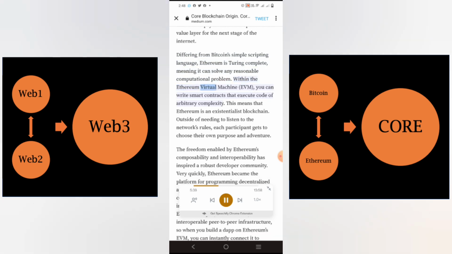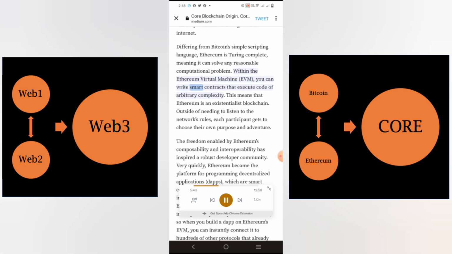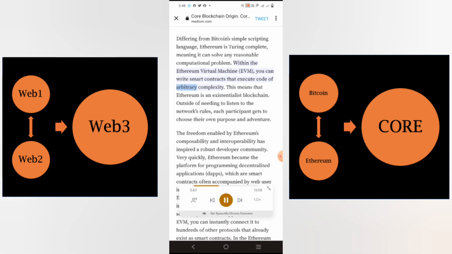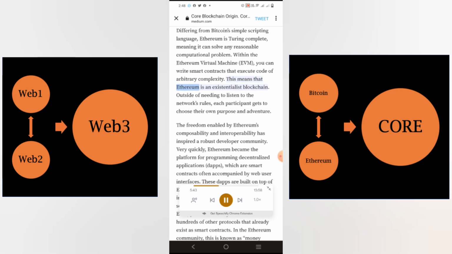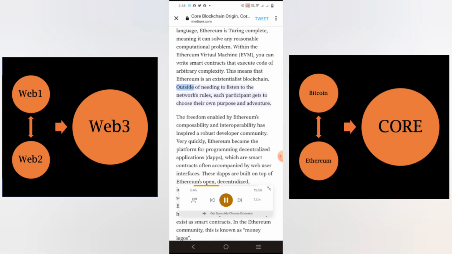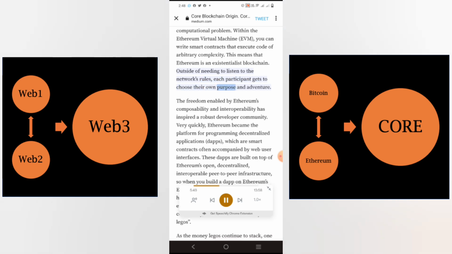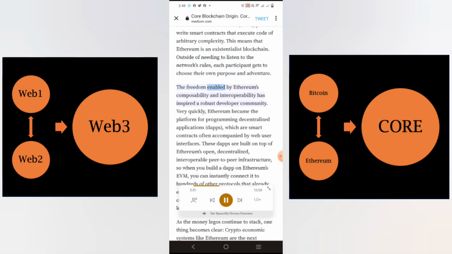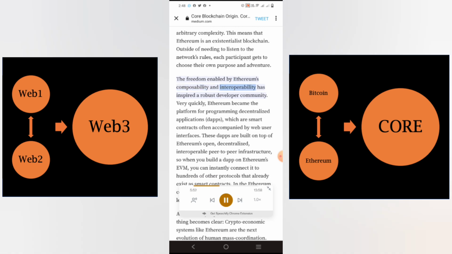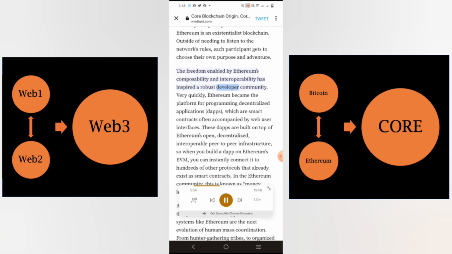Within the Ethereum virtual machine, EVM, you can write smart contracts that execute code of arbitrary complexity. This means that Ethereum is an existentialist blockchain. Outside of needing to listen to the network's rules, each participant gets to choose their own purpose and adventure. The freedom enabled by Ethereum's composability and interoperability has inspired a robust developer community.